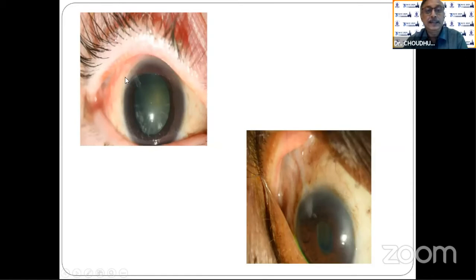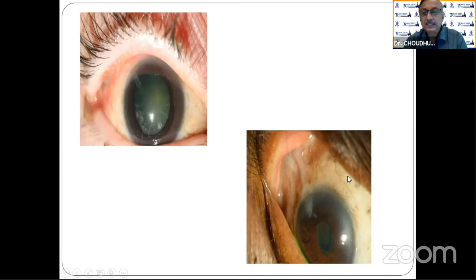And this is a typical case of what I was telling you in the angle closure stage, where you get the ectropion uvea and it is totally angle closed. After the valve, the eye is quite quiet. Now that the cataract is there, we have to remove it, and I think the patient will get good vision. This is another case where you see, obviously as I was telling you, corneal touch is there.